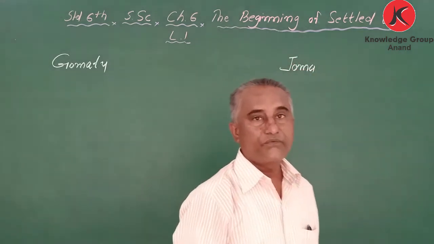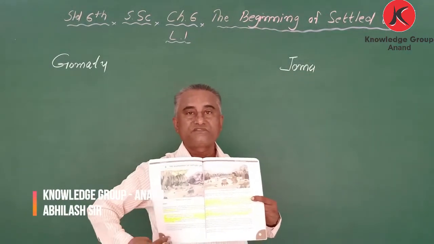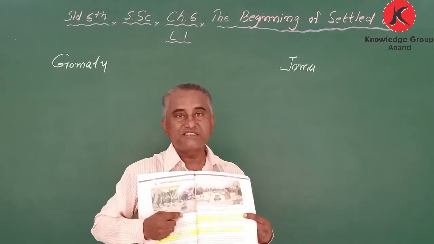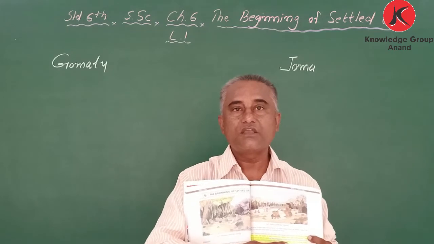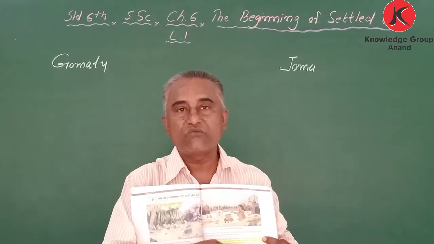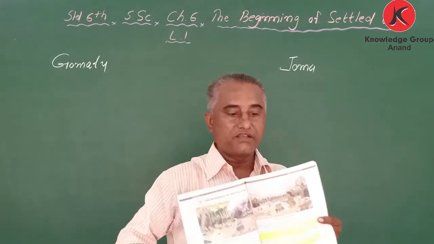If you see the book, you will find one picture of a boy doing some work, and one picture of a girl doing some work. Got it?